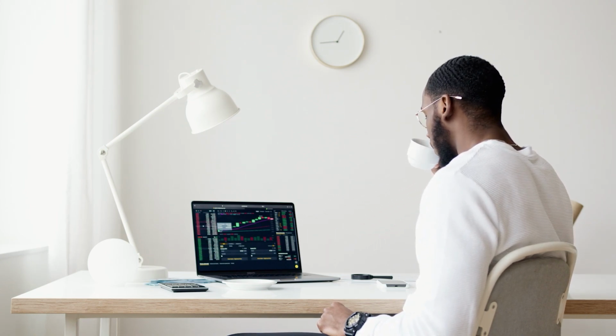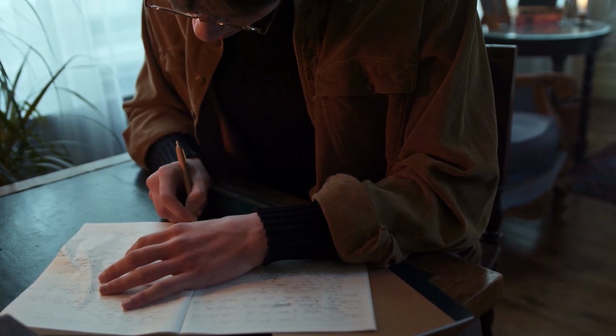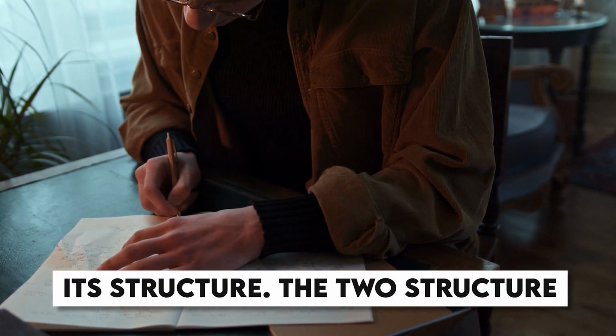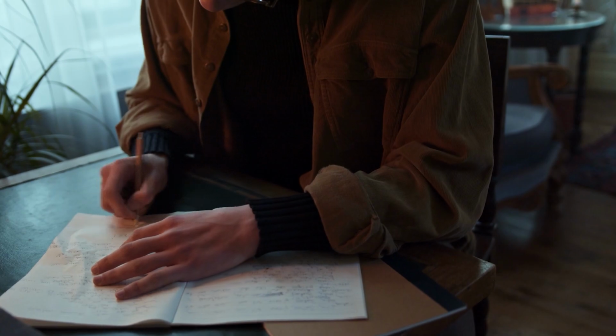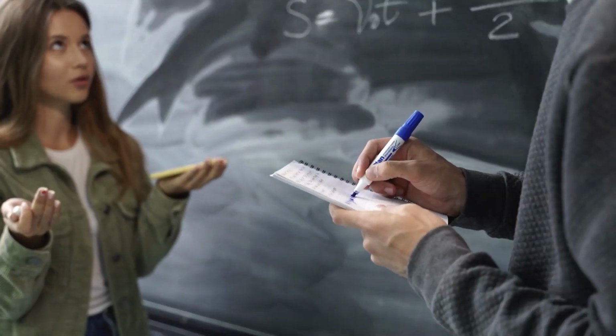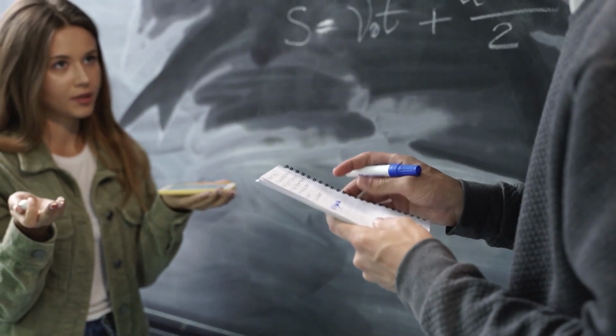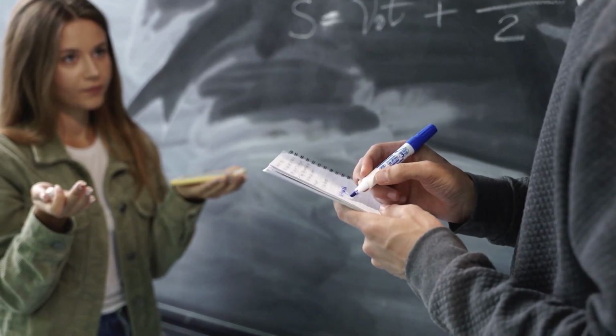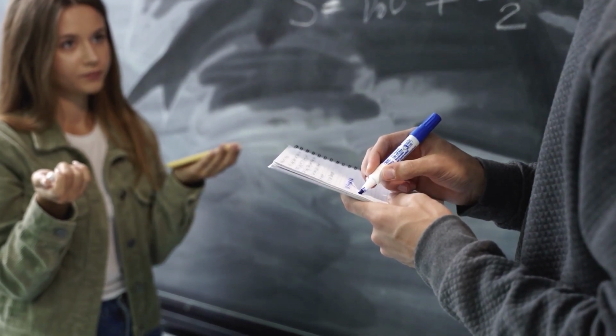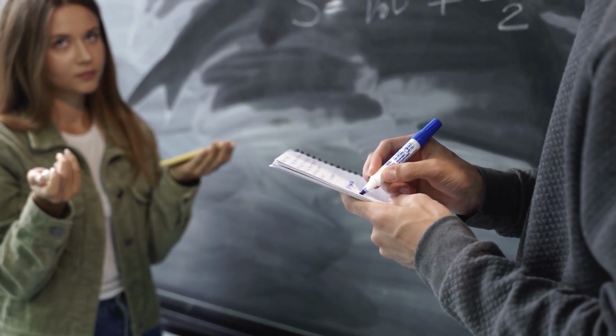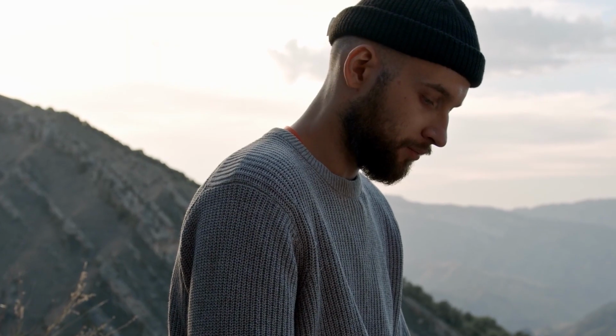Apart from the time frame, the next important factor of a video is its structure. The 2 structure systems have been proven very effective. In this system, one single concept is made into 2 different videos, where part 1 talks about the facts, leaving a question in the mind of the audience. This curiosity leads them to watch the second part to know the answer. The second part has the reasoning of the facts mentioned and the answer to the question mentioned in part 1.